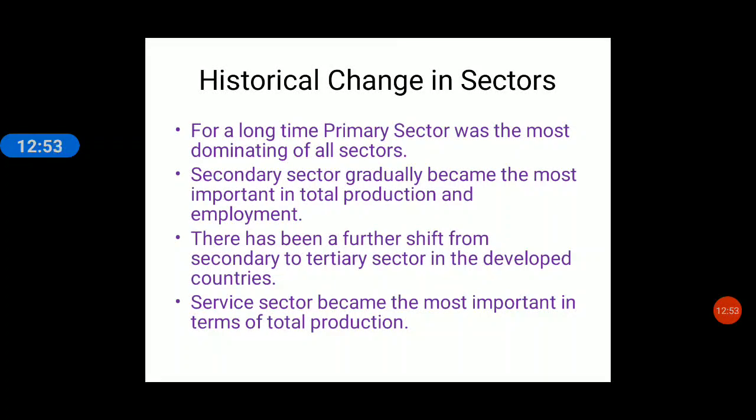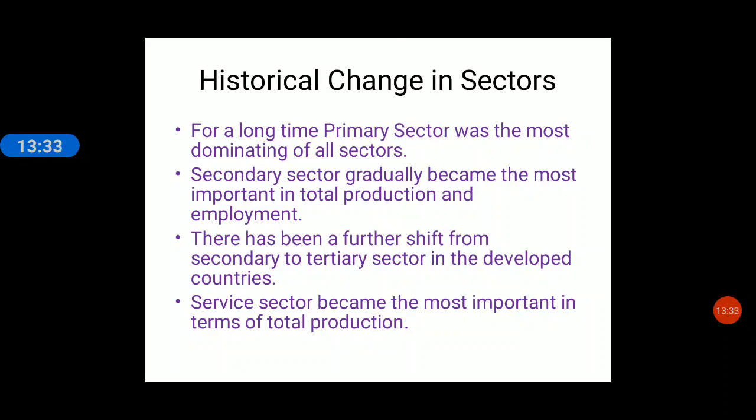All right. Third, now there has been a further shift from secondary to tertiary sector in the developed countries. In the developed countries, what happened? There was a great shift of services from the primary to secondary, from the secondary to the tertiary sector, especially in which countries? In the developed countries. One of the reasons the big countries are called developed countries or rich countries is because they have shifted from primary to secondary and secondary to tertiary sector.